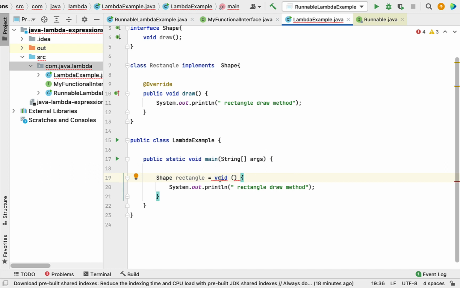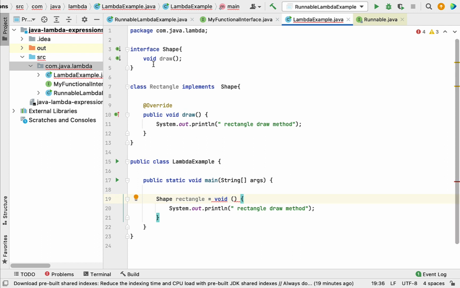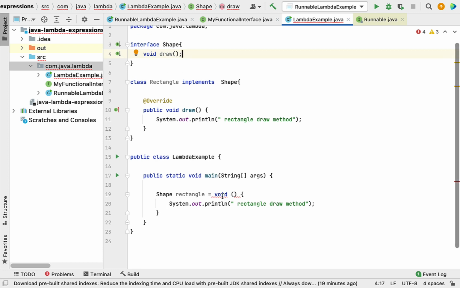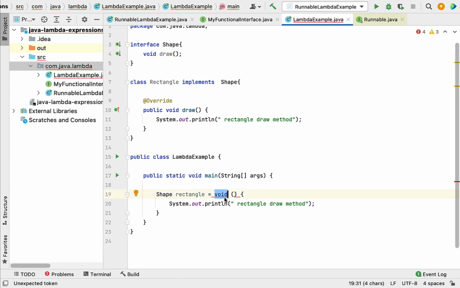What remains? Void. So void is a return type, isn't it? And in a lambda expression we don't have to mention the return type, because the Java compiler will automatically infer the return type by looking at the method in the functional interface, right? So this abstract method has a return type void. Here we don't have to mention the void in a lambda expression, because the Java compiler will automatically infer the return type of this lambda expression. Alright, so let's get rid of this return type.